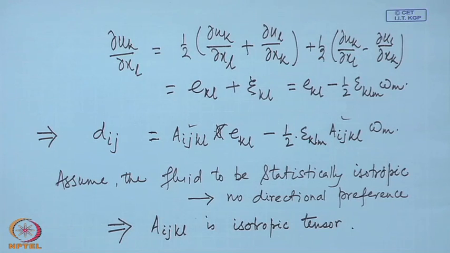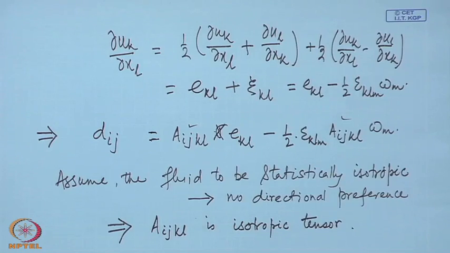What is the implication of this? That if there is a vorticity and we simply change the direction of the vorticity, each element of the stress will change its sign, which we say is not possible due to our assumption of isotropic fluid.